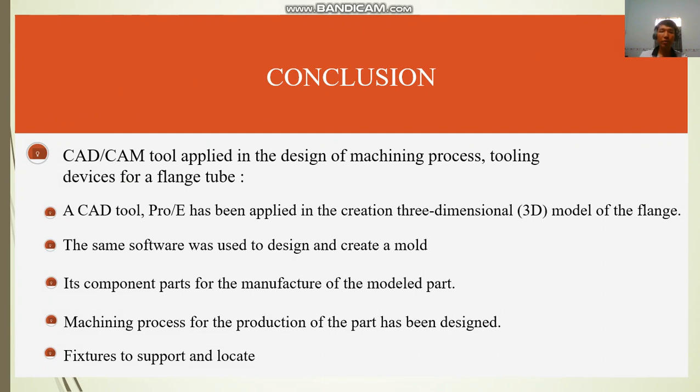Conclusion. CAD tools were applied in the design of machining process and tooling device for a flange top. The CAD tool Pro/E has been applied in the creation of the three-dimensional model of the flange. The same software was used to design and create a mold. Its component parts for the manufacture of the parts, machining process for the production of the parts have been designed. Fixtures to support and locate.